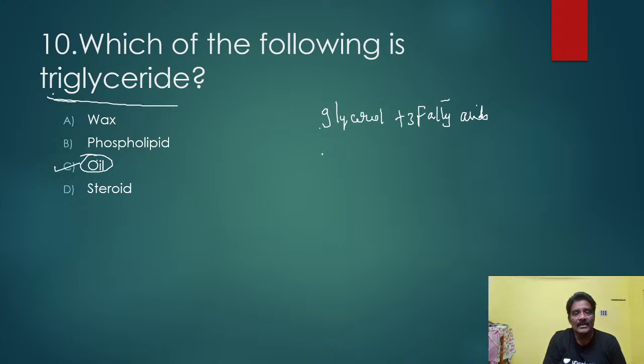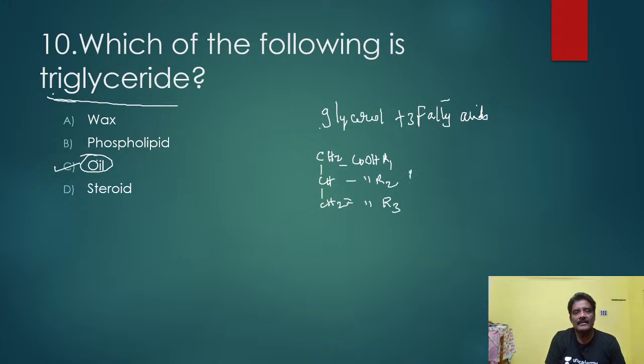Here, glycerol, what is the structure of glycerol? CH2 and here CH and CH2. Okay, am I correct or not? COOH, R1, here R2, here also R3. 3 fatty acids here.